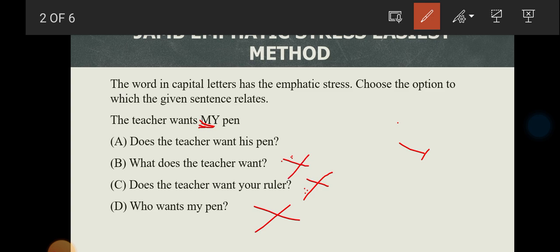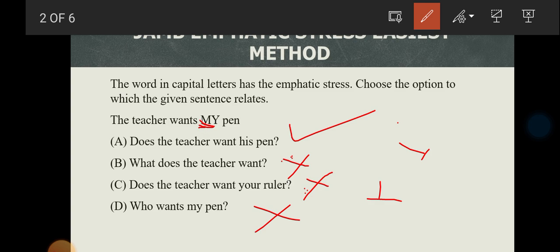The option A says, does the teacher want his pen? The correct option is option A, which says, does the teacher want his pen? The teacher wants my pen. You see how it is now.